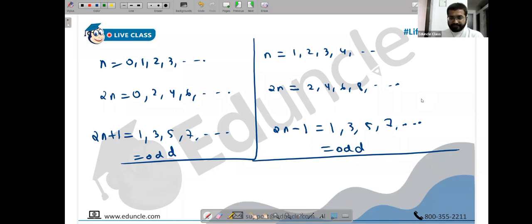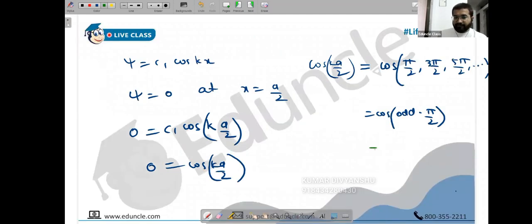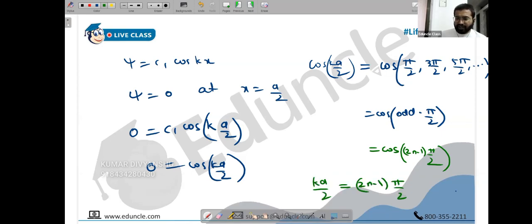Now that we have got the odd multiple of pi by 2, and because we know in a box our n starts from 1, you have to use 2n minus 1 times pi by 2. I hope all of you understood why 2n minus 1. Cos gets cancelled, so ka by 2 will be 2n minus 1 into pi by 2, which is an odd multiple. So 2 gets cancelled. You have got the value of k. Copy this first, and please tell me if you have questions. I hope there is no confusion.